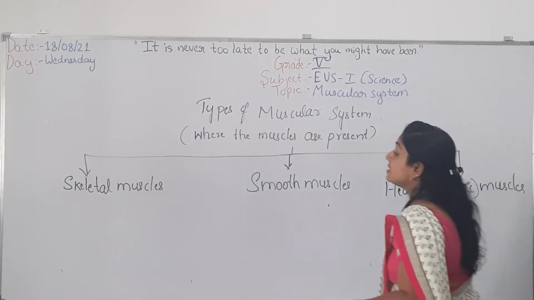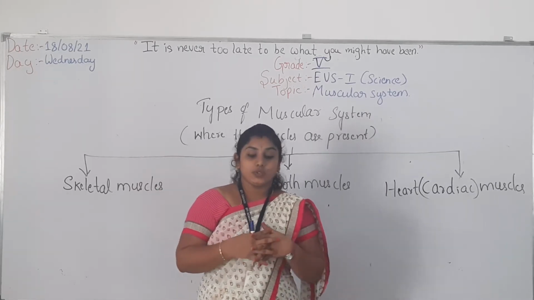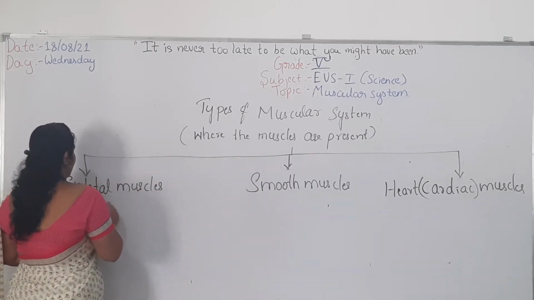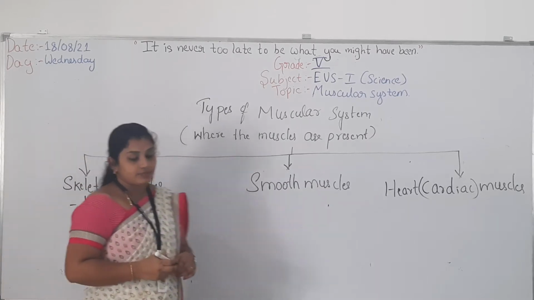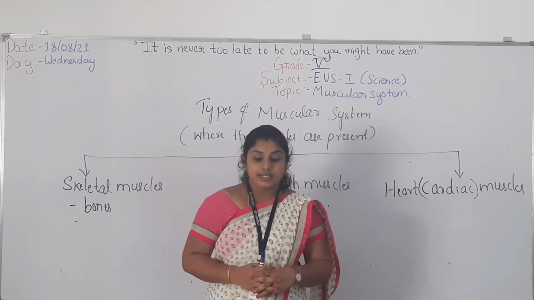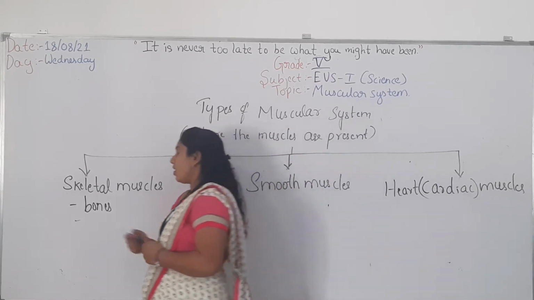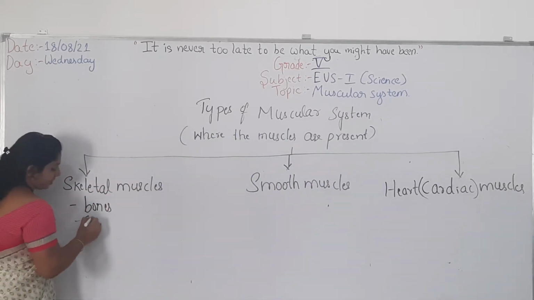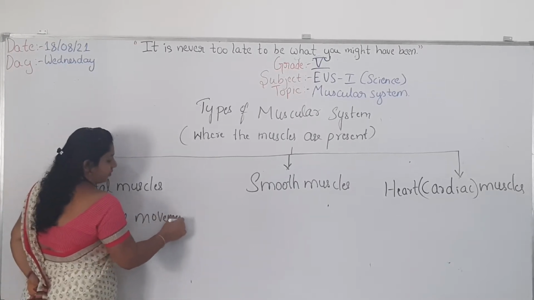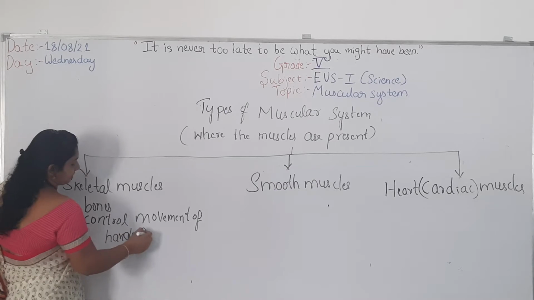So these are the muscles which are attached to the bones. They pull the bones to make the movements of the body, the movements of hands and legs.